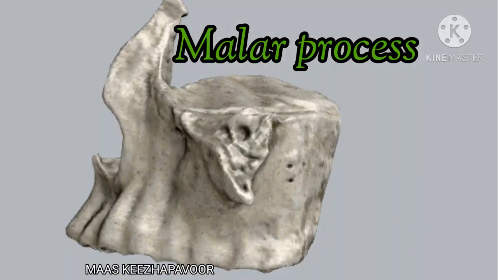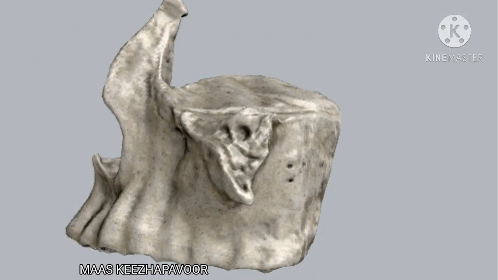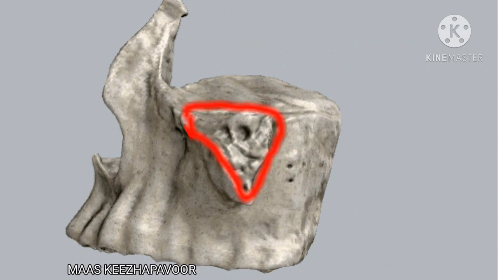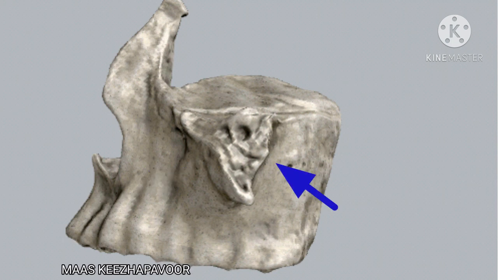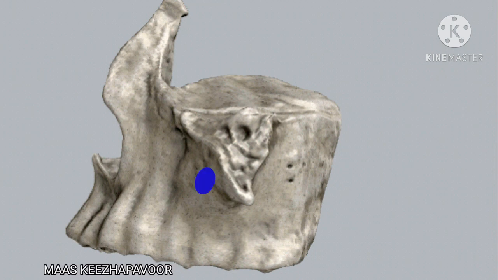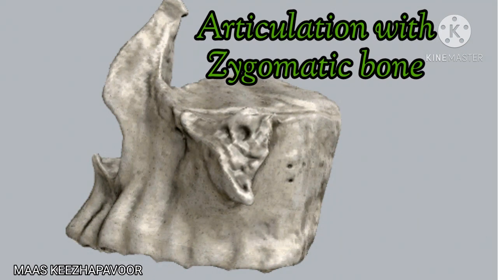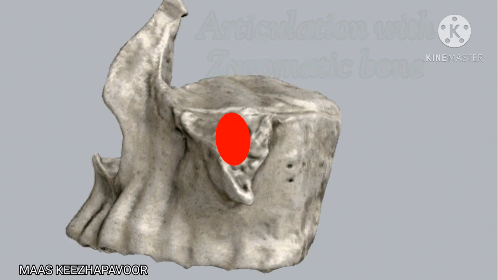The zygomatic process is otherwise called as malar process. It is rough, triangular eminence situated at the angle of anterior, posterior and orbital surfaces of body of maxilla. In front, it forms part of anterior surface. Behind, it is concave and forms part of infratemporal fossa. Above, it is rough and serrated for articulation with the zygomatic bone.